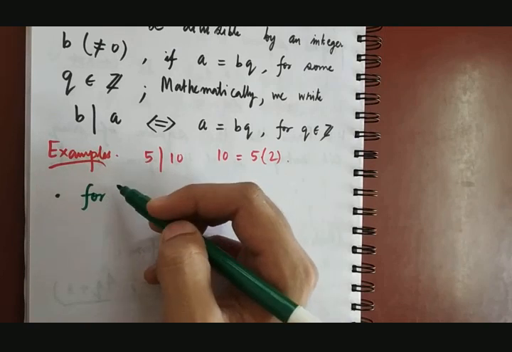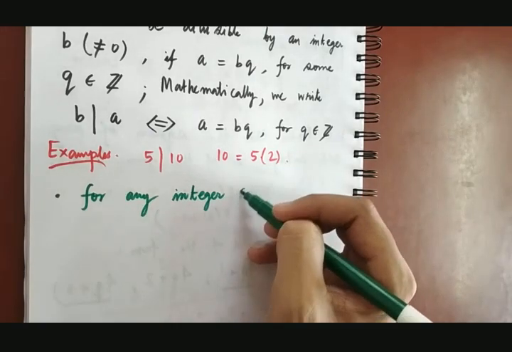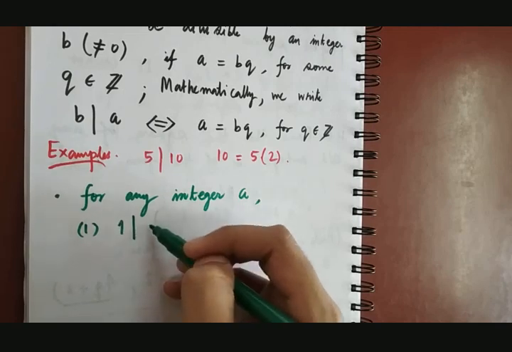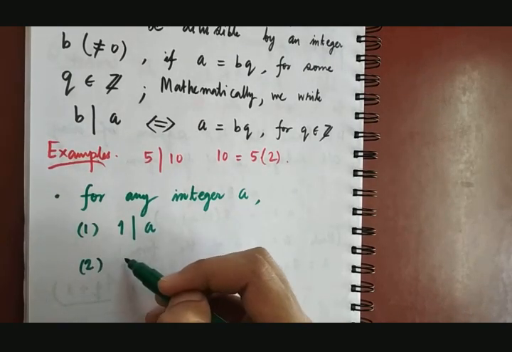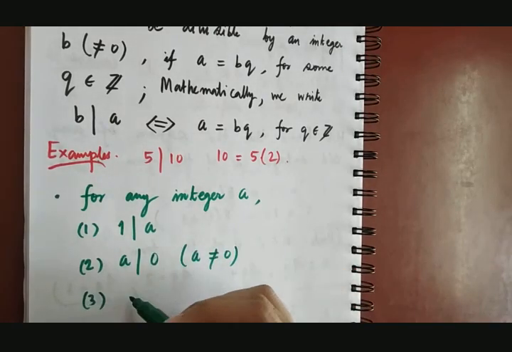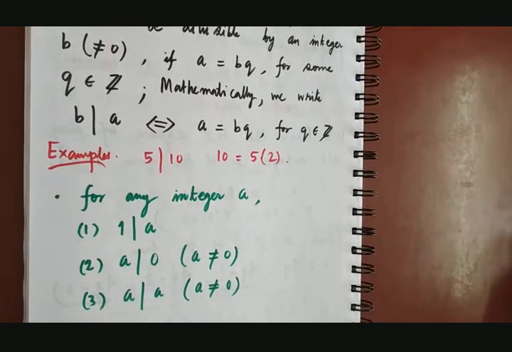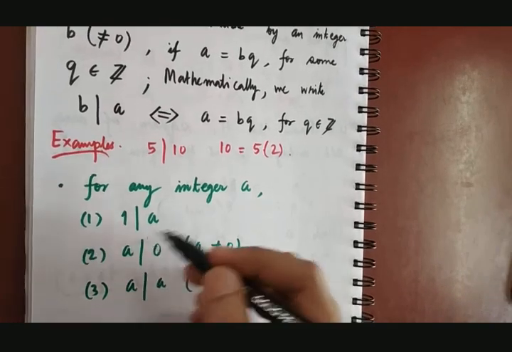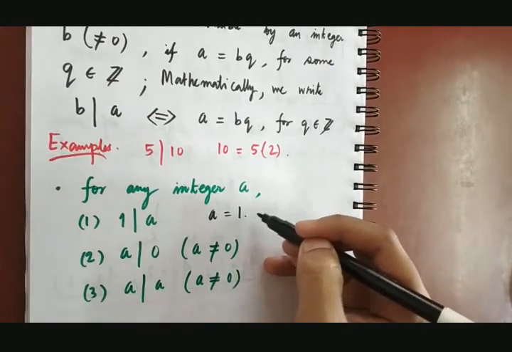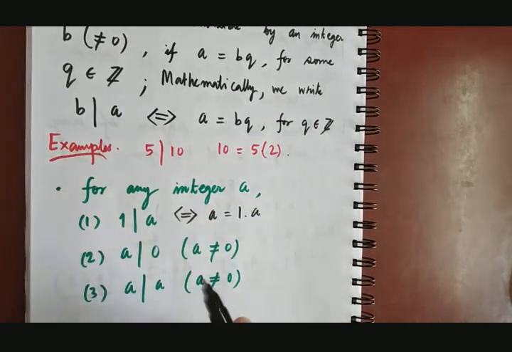Now a very short thing to introduce, a kind of theorem you can consider. For any integer A, number 1, 1 divides A; number 2, A divides 0, and A should not be 0 in this case; and number 3, A divides A, and A should not be 0 here also. Now why is this true? Obviously just apply the definition. 1 divides A, when can I say 1 divides A? When A can be written as 1 times something, and that something can be chosen as A.